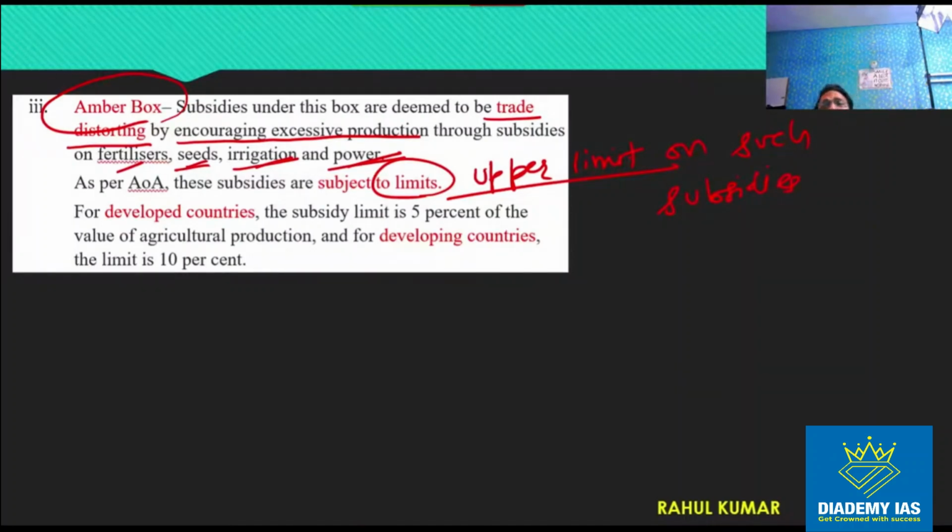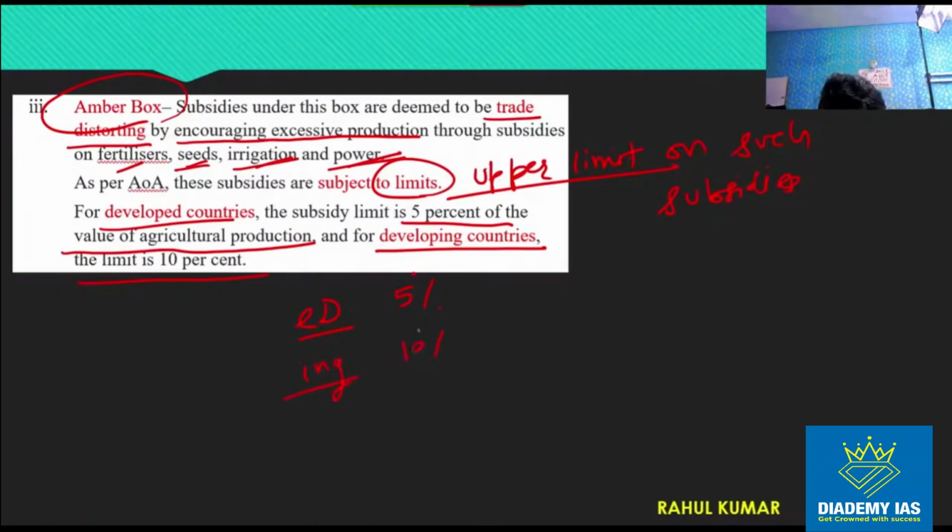So this kind of subsidy should be controlled, right? So there is an upper limit over such subsidies. For the developed countries, such subsidy should be maximum 5% of the value of agriculture production, and for the developing countries the limit is 10%, right? So developed countries के लिए 5% लिमिट है और डेवलपिंग कंट्रीज के लिए 10% लिमिट है.